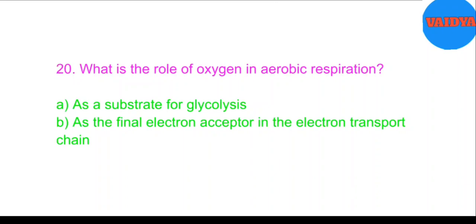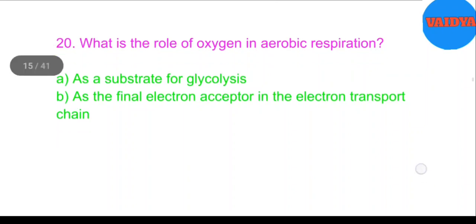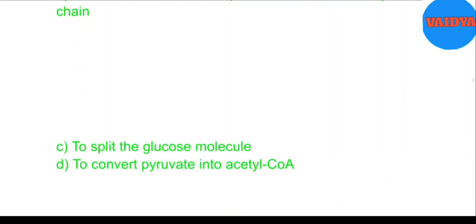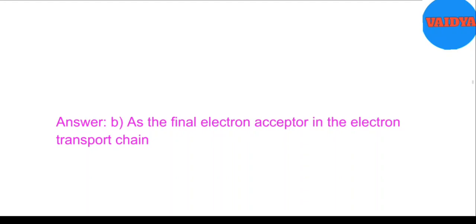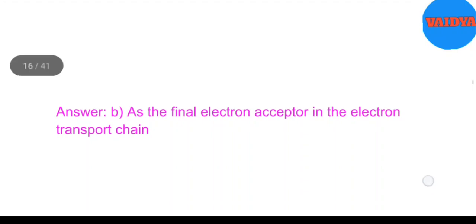20. What is the role of oxygen in aerobic respiration? A. As a substrate for glycolysis, B. As the final electron acceptor in the electron transport chain, C. To split the glucose molecule, D. To convert pyruvate into acetyl-CoA. Answer: B. As the final electron acceptor in the electron transport chain.